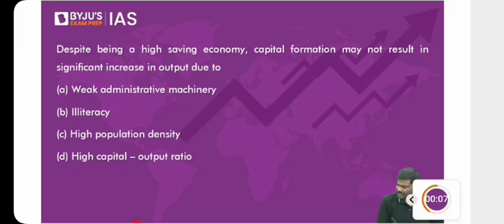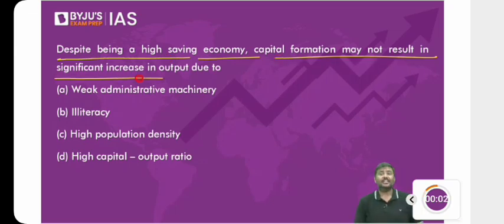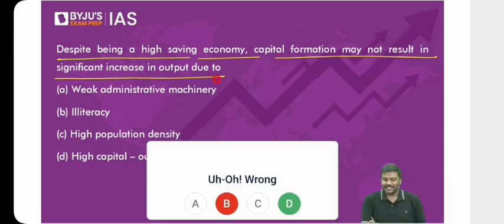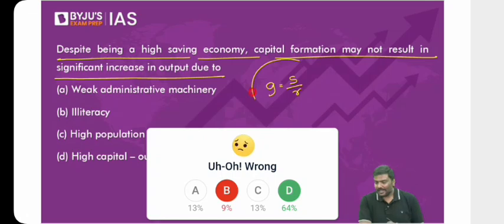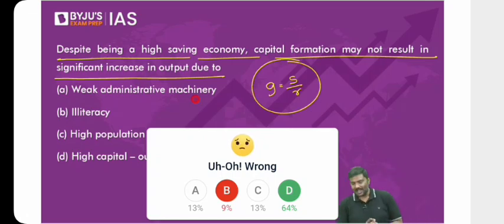Okay, 63% have answered correctly. Why? It should be more. Despite being a high savings economy, capital formation may not result in a significant increase in the output because of what? Have a look at this. Is it not an application of G is equal to S upon R, the Harrod-Domar model? What is the statement saying?